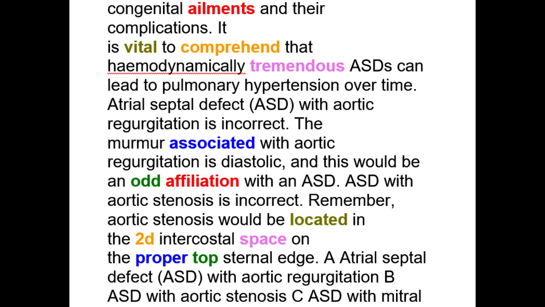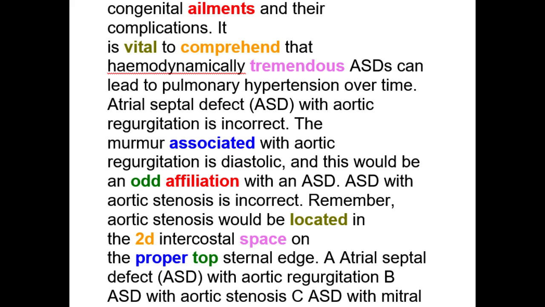It is vital to understand that hemodynamically significant ASDs can lead to pulmonary hypertension over time. Atrial septal defect, ASD, with aortic regurgitation is incorrect. The murmur associated with aortic regurgitation is diastolic, and this would be an odd association with an ASD.